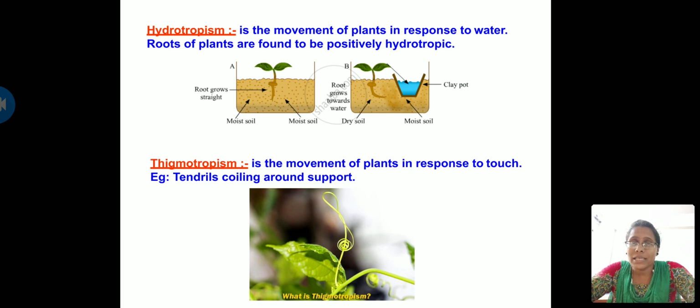So here you can see the tendril which is exposed outside shows more growth than the tendril which is in contact with the support. Here the auxin is diffusing from one region to the other. That is the reason why there is a difference in the growth between the part in support and the part not in support. Okay. So this is how auxins usually regulate the growth of a plant.